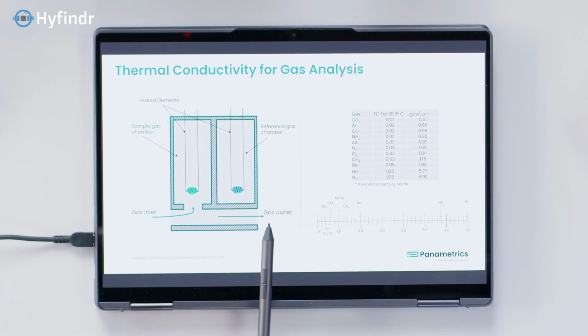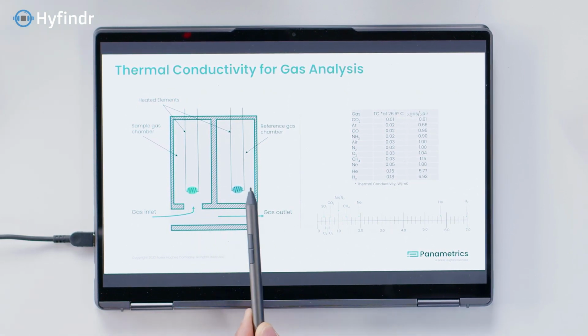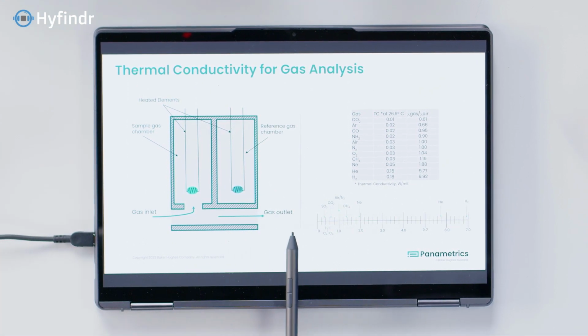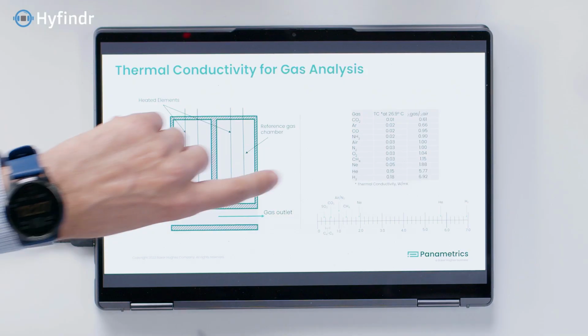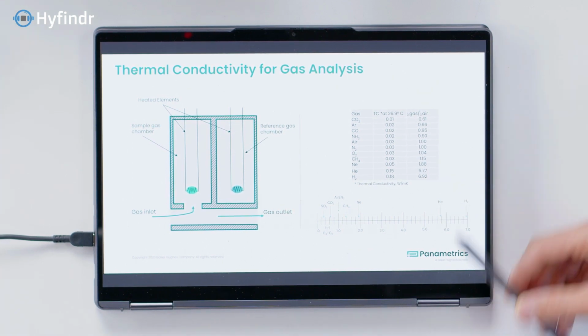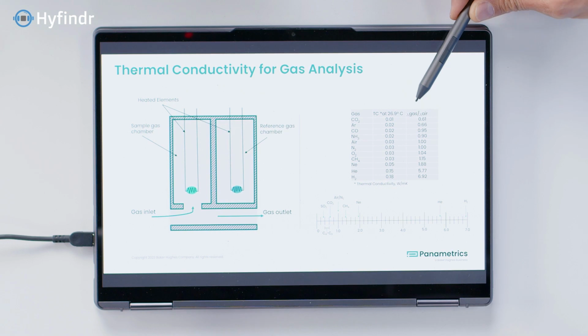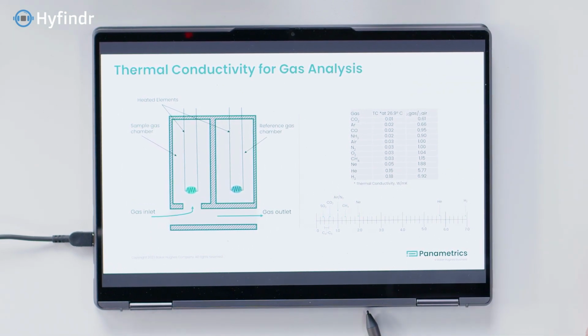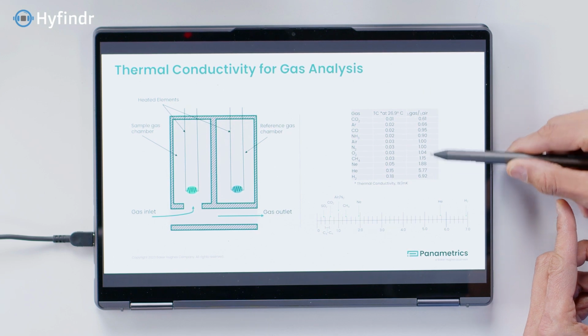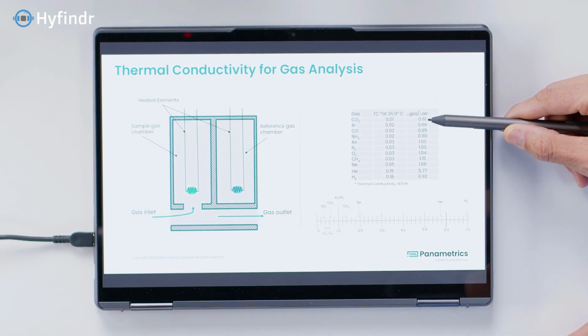Inside the measurement cell we have two chambers. One is the reference chamber, which is closed, and the other is a flow-through chamber. Inside we have two heating elements, or measurement elements, kept at constant temperature. On the right side is the scale, first the thermal conductivity, and then the relative thermal conductivity to air. You can see hydrogen, and even helium, are pretty far away from the other gases, which means we can distinguish them well. We see very high values here, as opposed to CO2, for example.